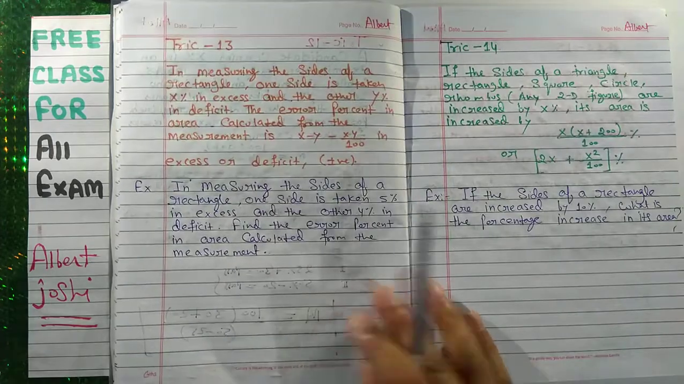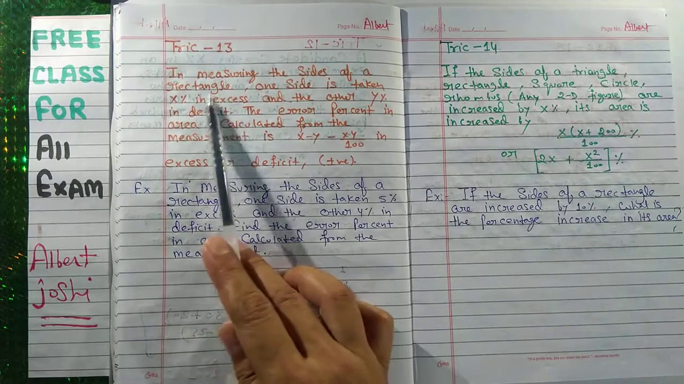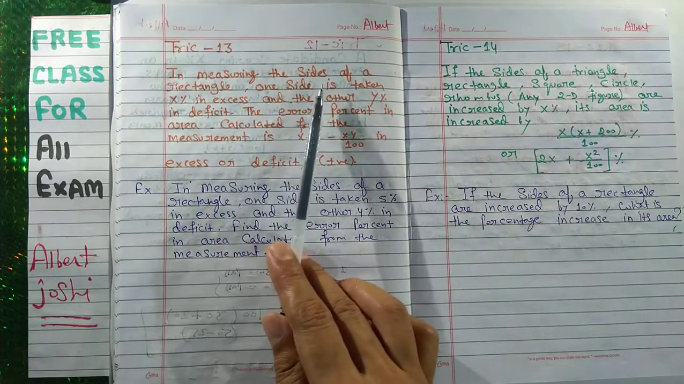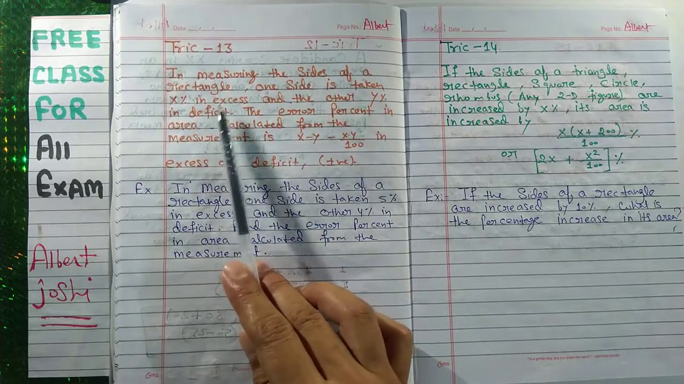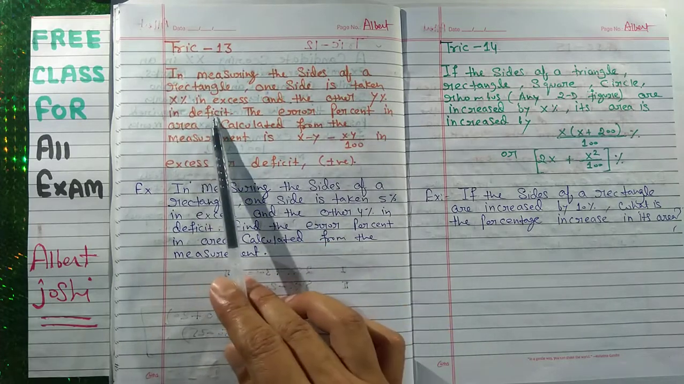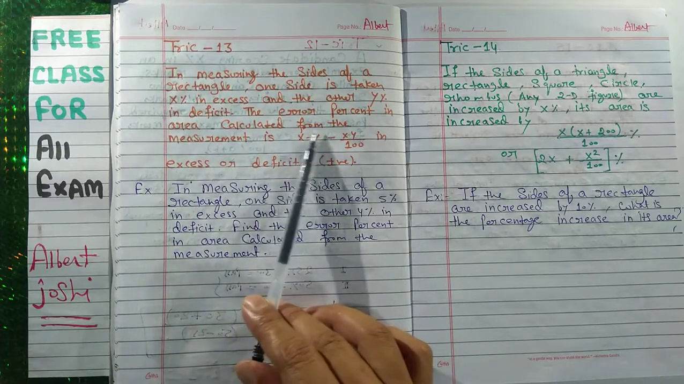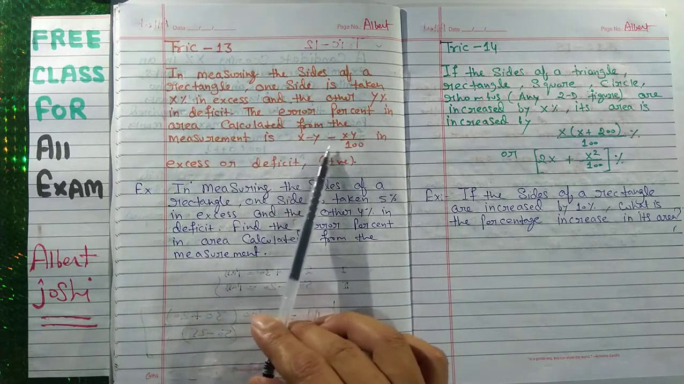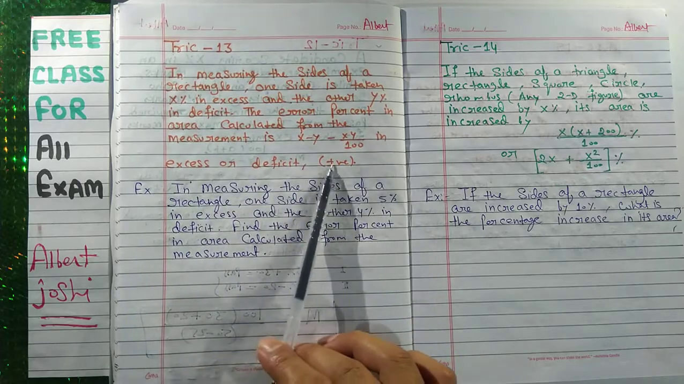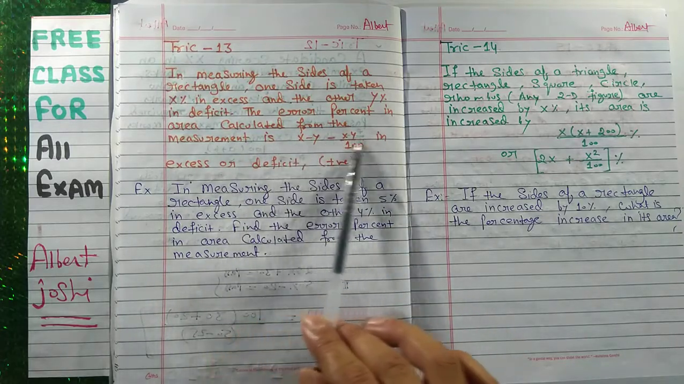Now trick number 13. In trick number 13, in measuring the sides of a rectangle, one side is taken X% in excess and the other Y% in deficit. The error percent in area calculated from the measurement is X minus Y minus XY upon 100, in excess or deficit, plus or minus. This is also the same question. Already we have explained this formula.